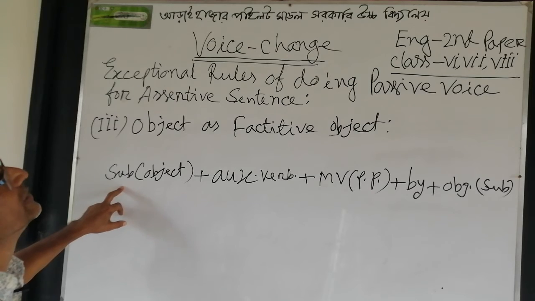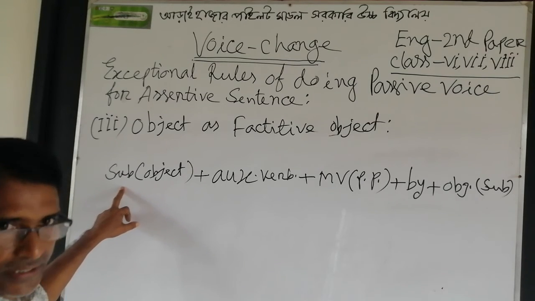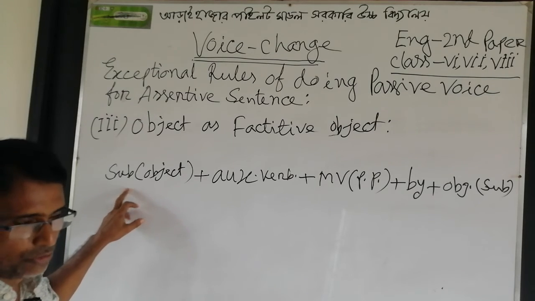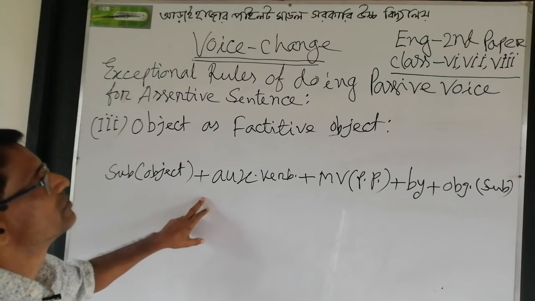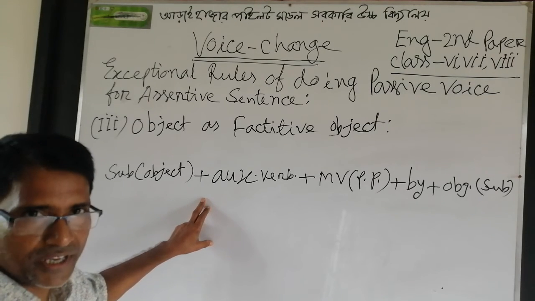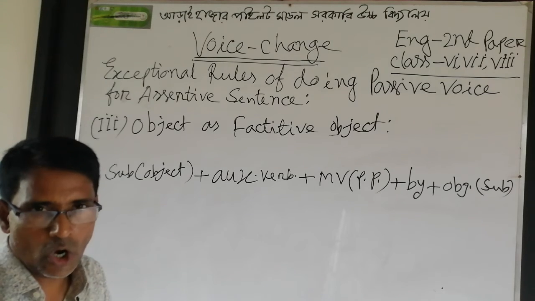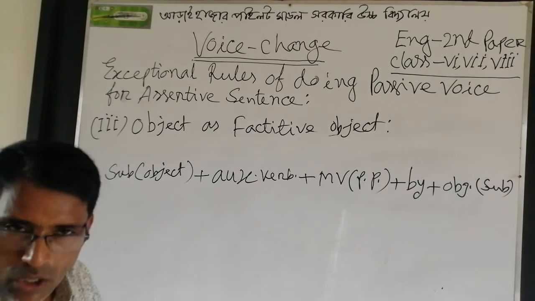Factitive object is the object which has no duration, it is a transitory or temporary object. It depends on the man's opinion or the subject's opinion.